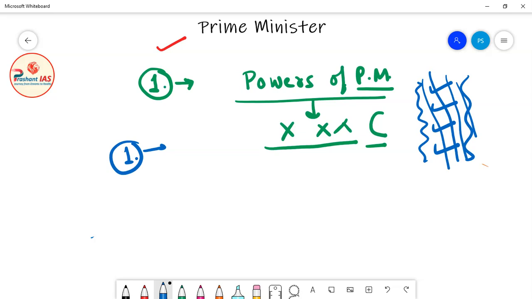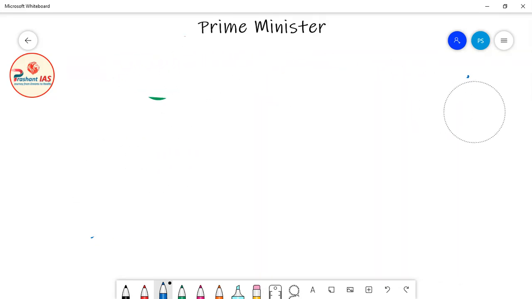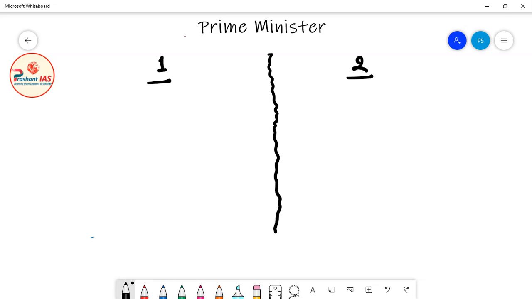Okay. Now friends, wherever there is any confusion, definitely different people will give their opinion. Same is with the prime minister of India. So there are two schools of thought, first school of thought and second school of thought. And these two schools of thought give their different opinion regarding the powers and position of the prime minister of India.